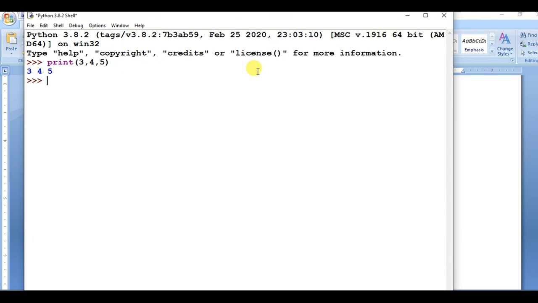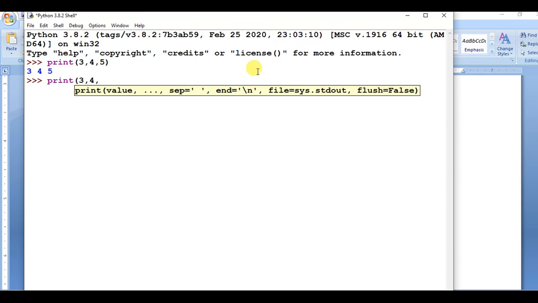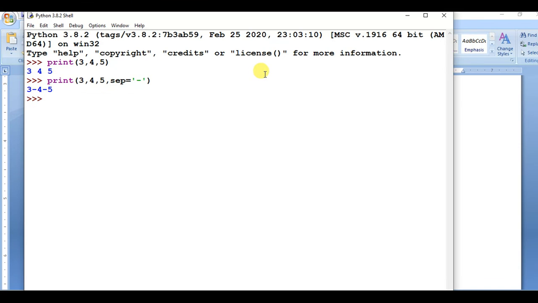So we can use print, 3 comma 4 comma 5, and then you pass this sep attribute with any character that you want to use as a separator. I am using a hyphen here, and you will get the result in this way. So this is the use of the sep attribute of the print function.